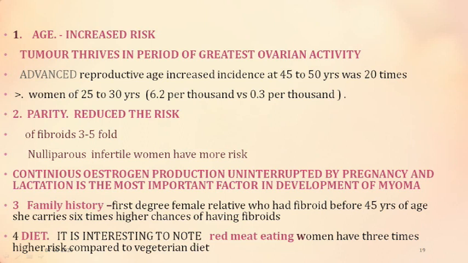Coming to family history, a first degree family relative who had fibroid before 45 years of age carries a 6 times more chance of having fibroid, so it runs in families. Diet, it is interesting to note that it is more common in non-veg than in veg, and red meat eating women have 3 times more chance compared to their vegetarian counterparts.